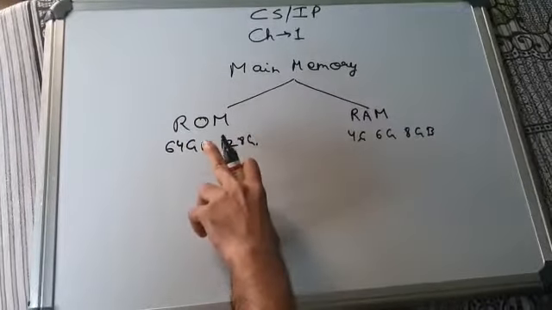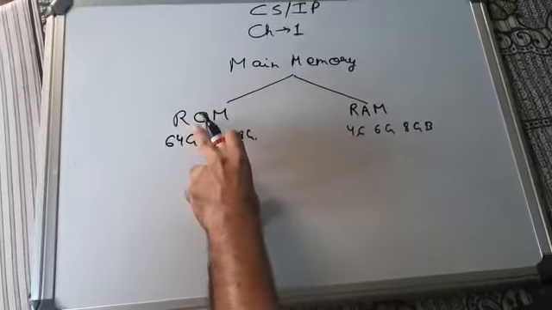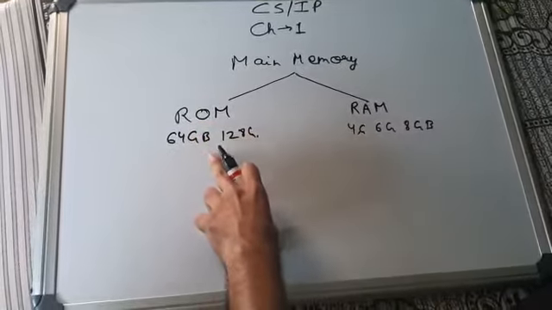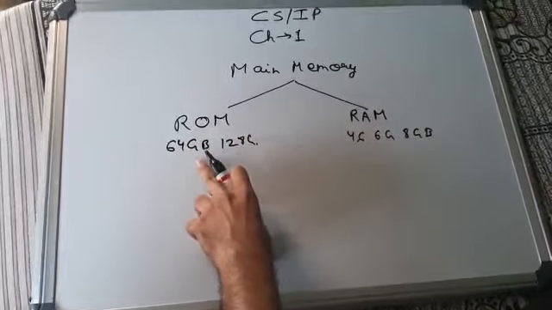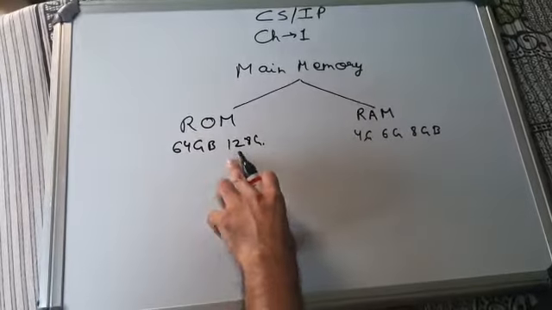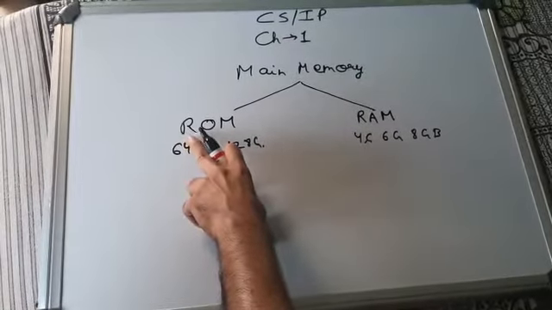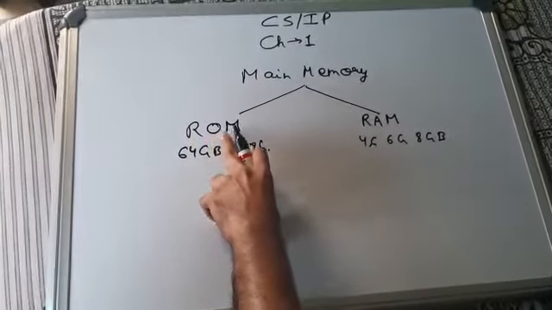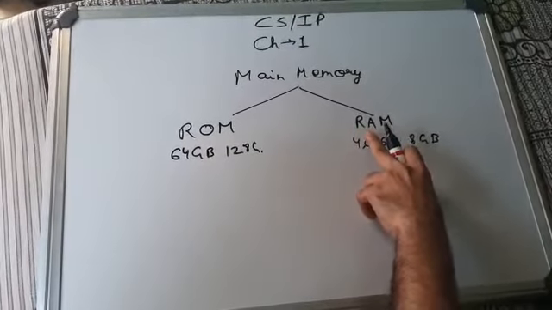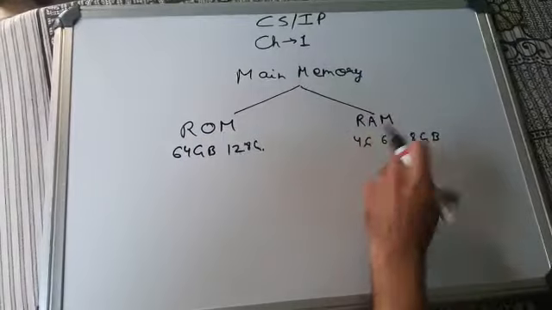ROM is the memory that stores some pre-written instructions. I repeat, ROM is the memory which stores pre-written instructions. Its full form is read only memory. Whereas RAM, its full form is random access memory.